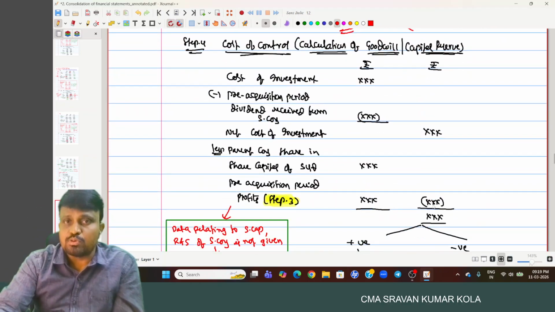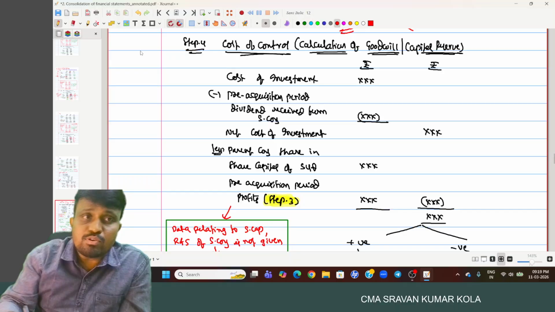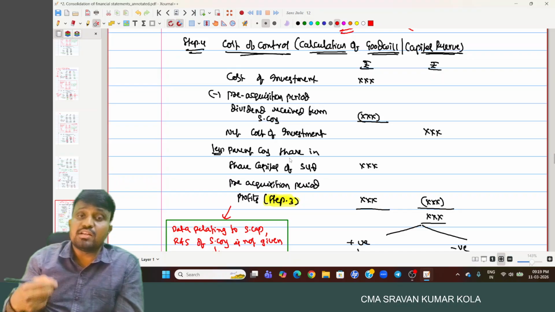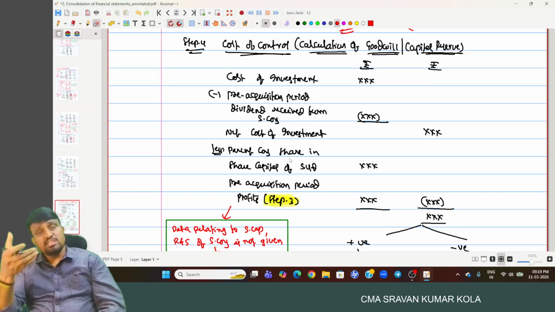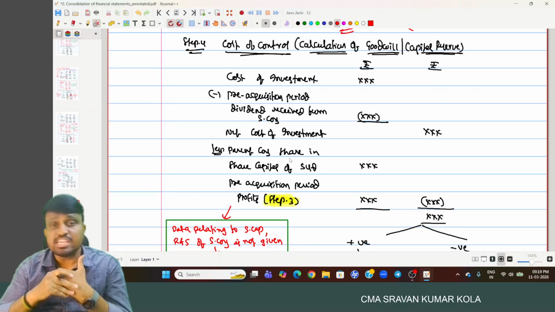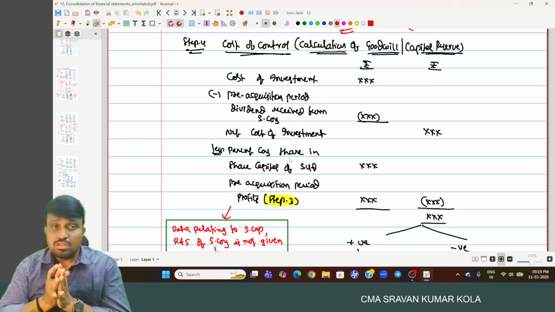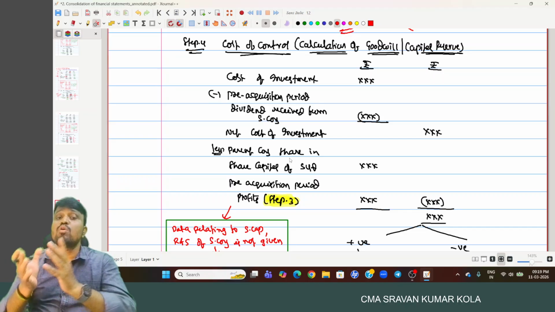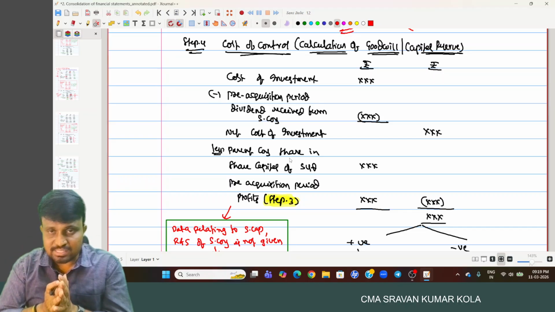Coming to step 4, it is nothing but the cost of control, which we already discussed in the process of consolidation. While you are purchasing the equity shares of a subsidiary company, how much amount you paid, and for that, how much equity you get on that day.